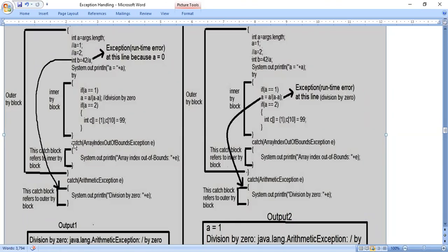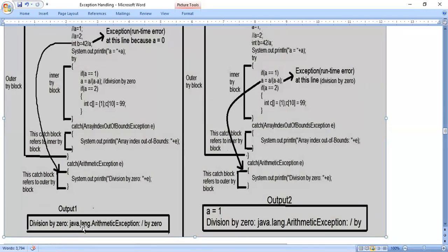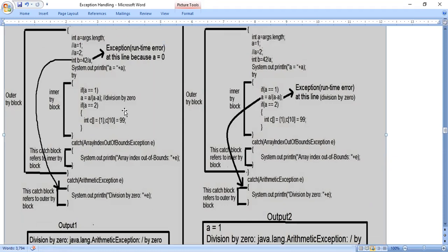So the inner catch block will not handle it. It will go to the outer catch block. The outer catch block will handle this exception, that is arithmetic exception. It will display the message java.lang.ArithmeticException: divide by 0. Okay, so this is the first case.